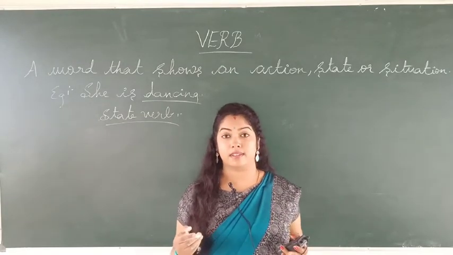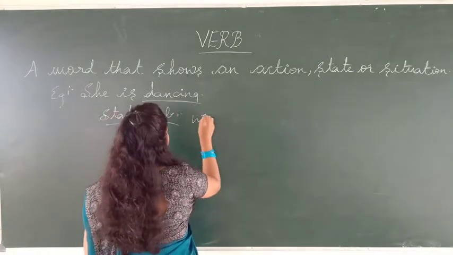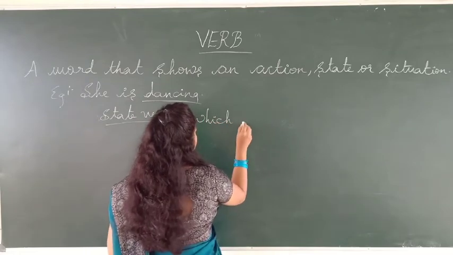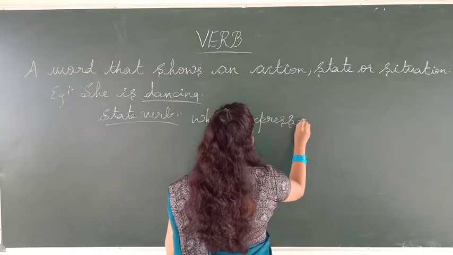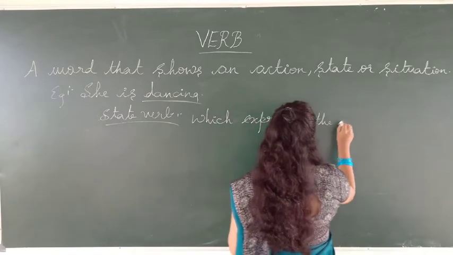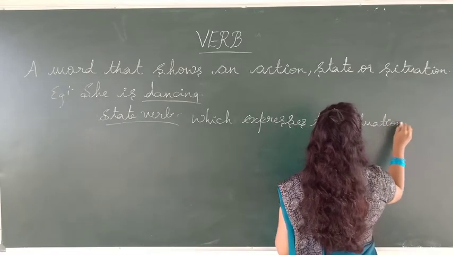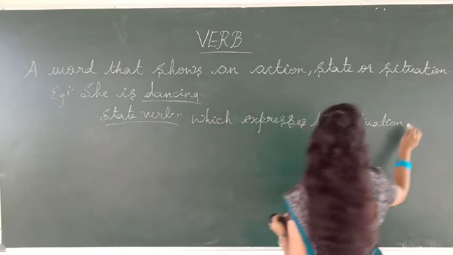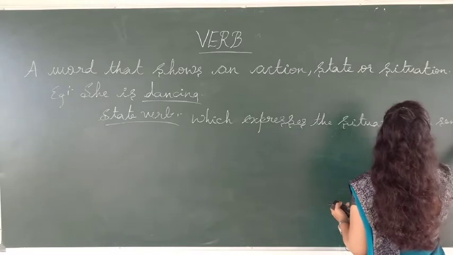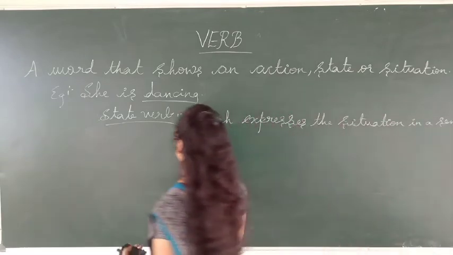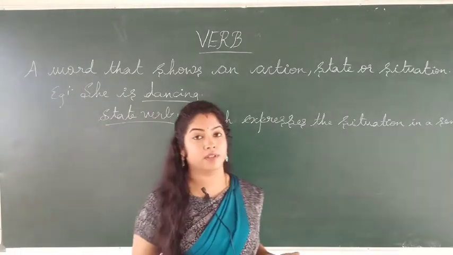The word which expresses the situation in a sentence is known as a state verb.